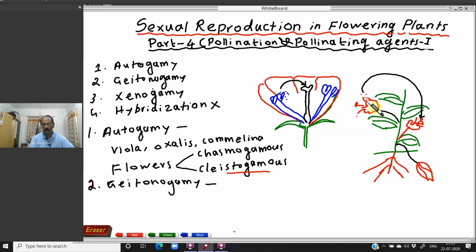The pollen grains from the anther of one flower falling on the stigma of another flower present on the same plant, that is known as geitonogamy. Okay, so that is the difference between autogamy and geitonogamy. Then the third type is known as xenogamy. So what is xenogamy?